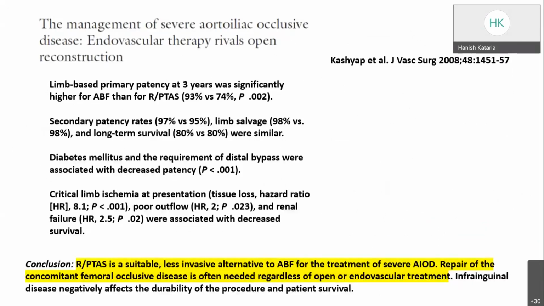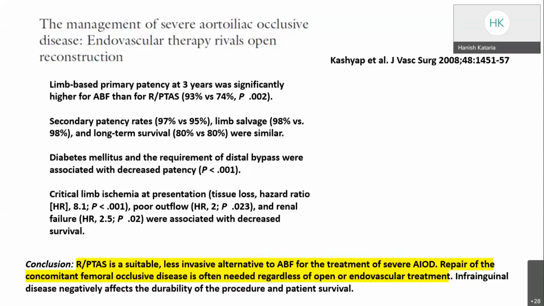So what is the difference between the endovascular management of the TASC C and D lesions versus the open reconstruction? Kashyap et al. studied the long-term limb-based patency rate at 3 years between the aortofemoral bypass and the revascularization with percutaneous transluminal angioplasty and stenting. They found the primary patency rate was higher for the aortobifemoral bypass, but the secondary patency rate, the limb salvage and long-term survival were similar in both approaches.